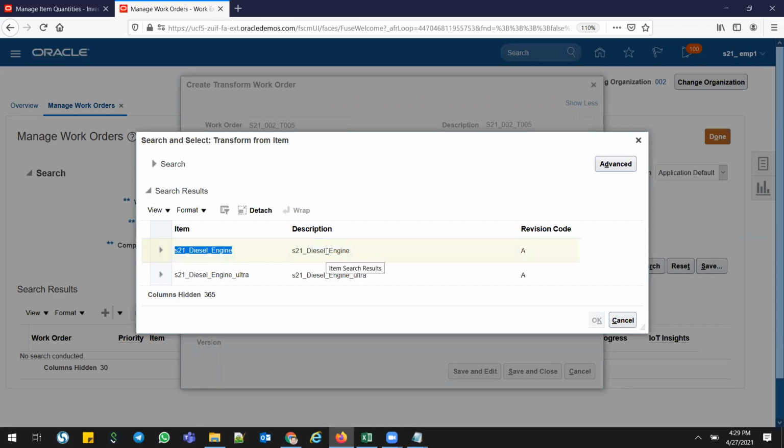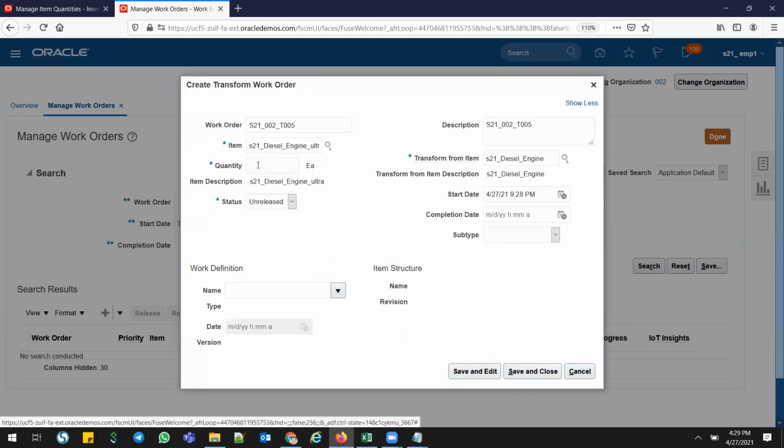Click OK. And how many quantities? I'm going for one quantity. Make sure that I don't have any work definitions. As I told you, I didn't create any work definition for this ultra deluxe engine. On the fly, I'm going to create it now. Save and edit.